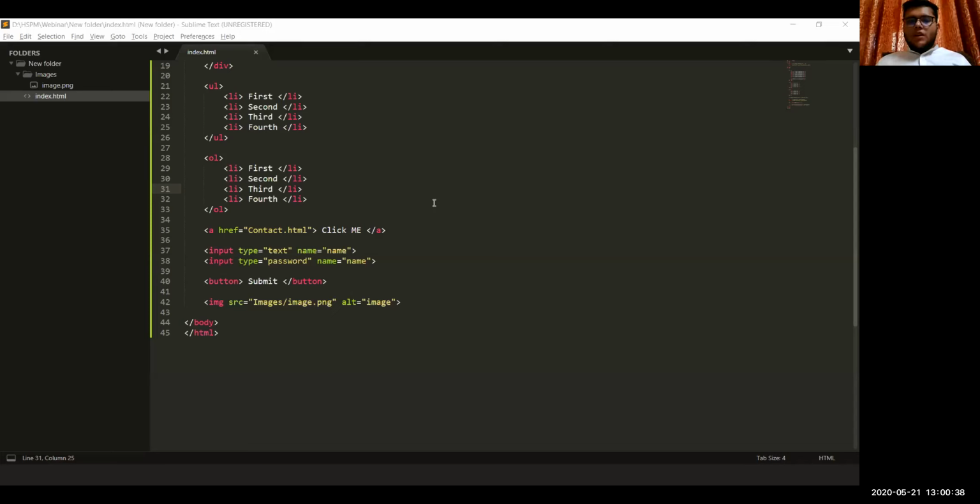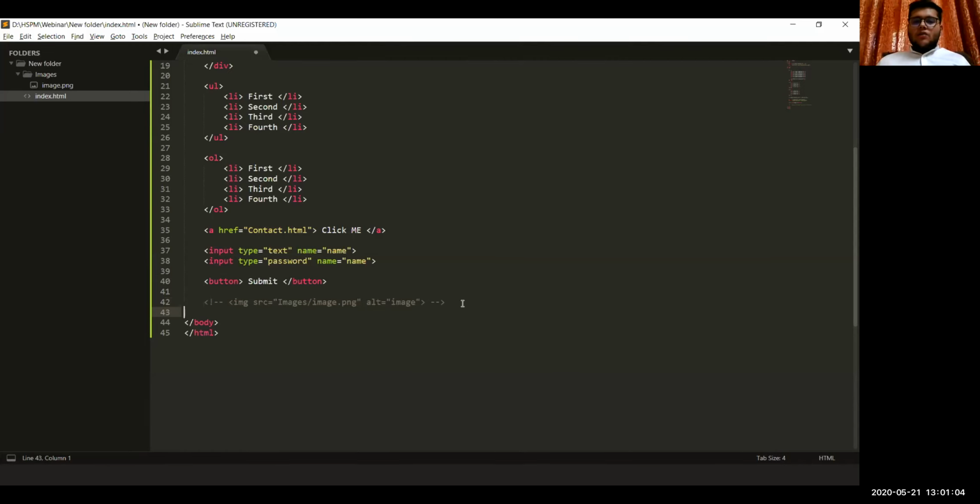How do you comment in HTML? Okay, so if you use a text editor like Sublime Text, you can do one thing. You can press Control, and just above that Control key, you will see a question mark key. So you will press Control and that question mark key. This will make it a comment.